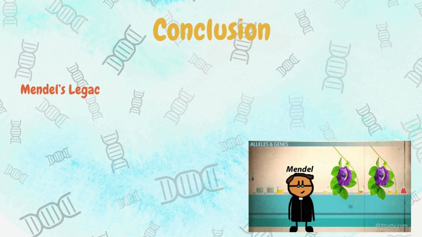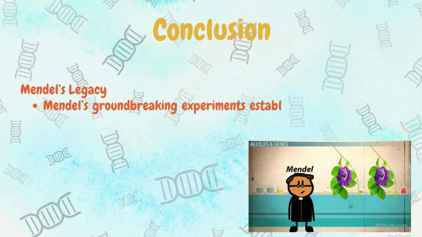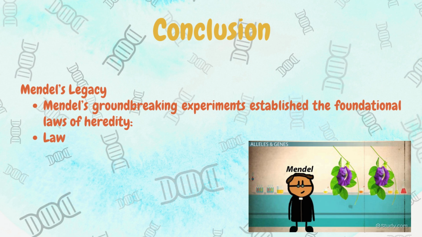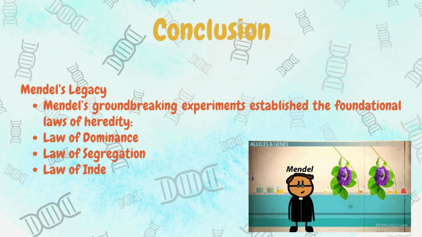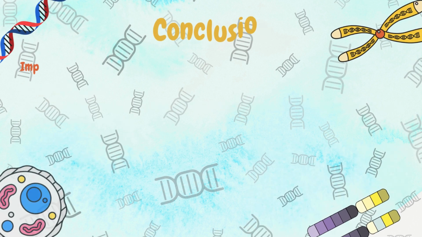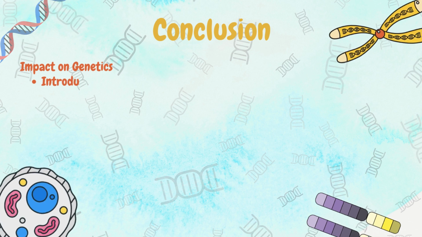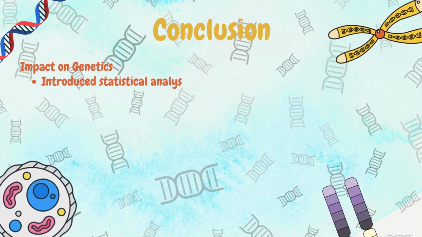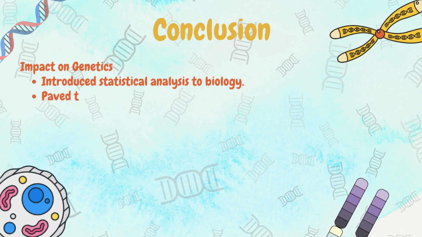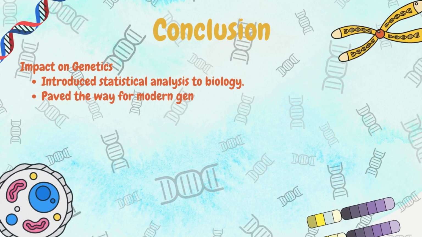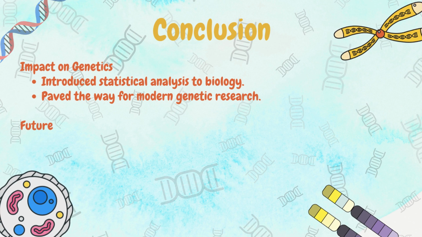As we come to the end of this discussion on Mendel's work and the fundamental principles of genetics, it's important to reflect on his incredible contributions and their impact on the field of biology. Mendel's meticulous experiments with pea plants led to the establishment of three foundational laws of heredity: the law of dominance, the law of segregation, and the law of independent assortment. These laws provided the first scientific explanation for how traits are passed from one generation to the next. His use of statistical analysis in biology was groundbreaking and set a new standard for scientific experimentation.